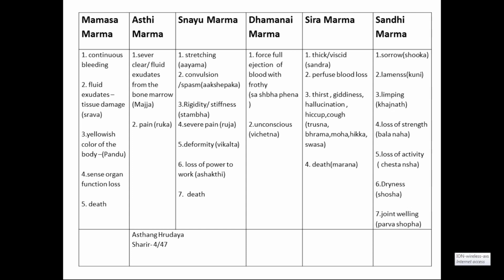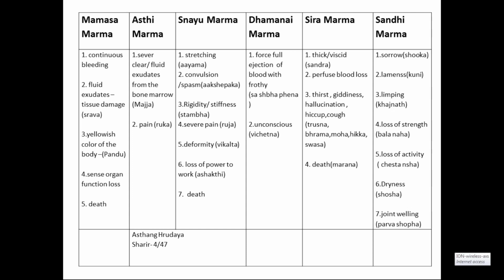Exudate is commonly seen when tissue damage is there, and it is called Srava. Srava means fluid exudate. You know pus comes out, but it is not pus. It is the same way: a fluid comes out from the tissue. That is called exudate.